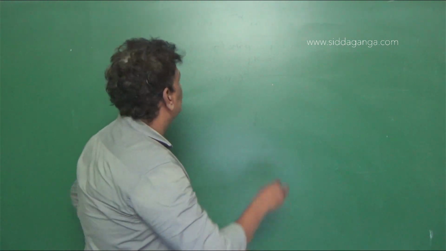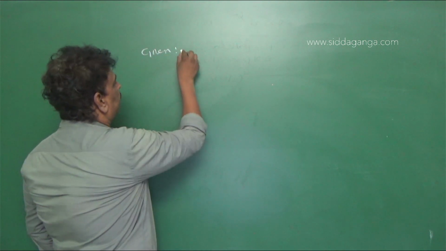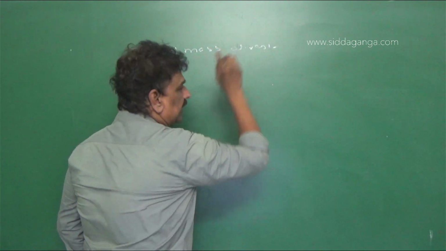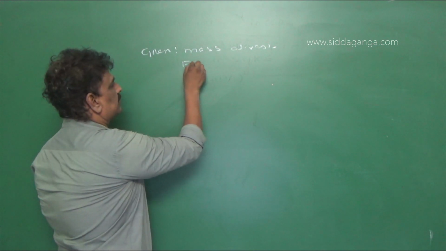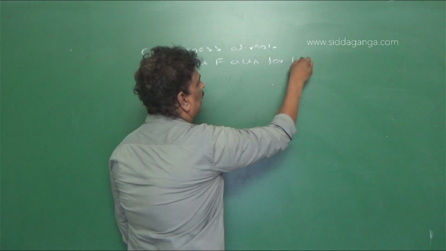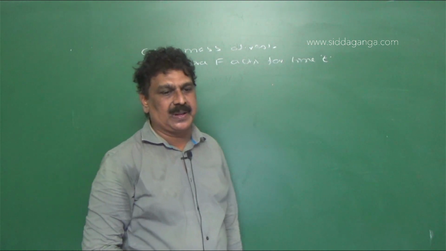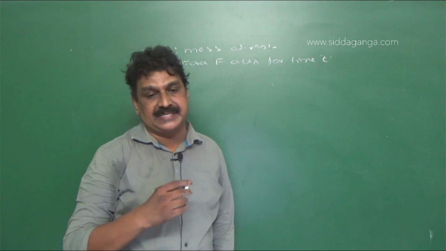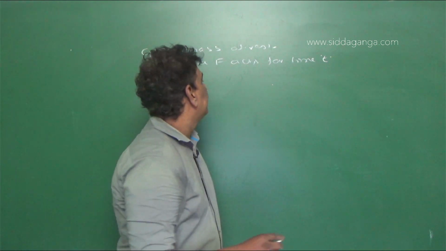So a particle of mass m is at rest. A force F acts for a time interval t. The kinetic energy acquired by it is, we have to calculate.